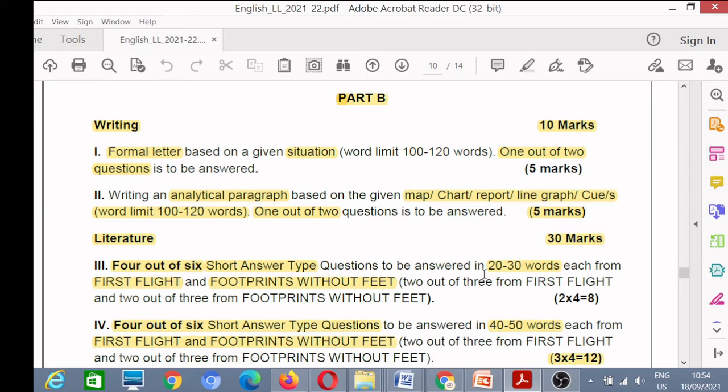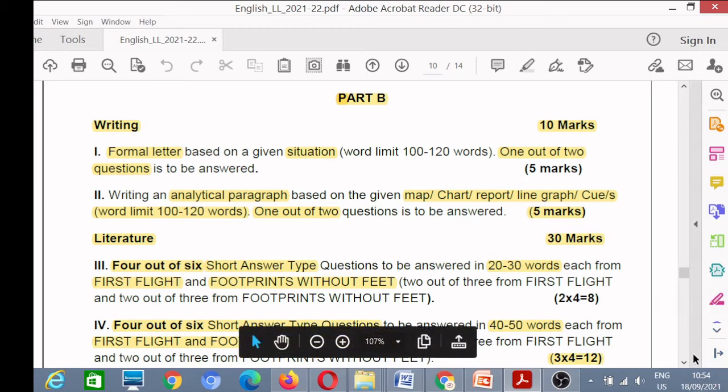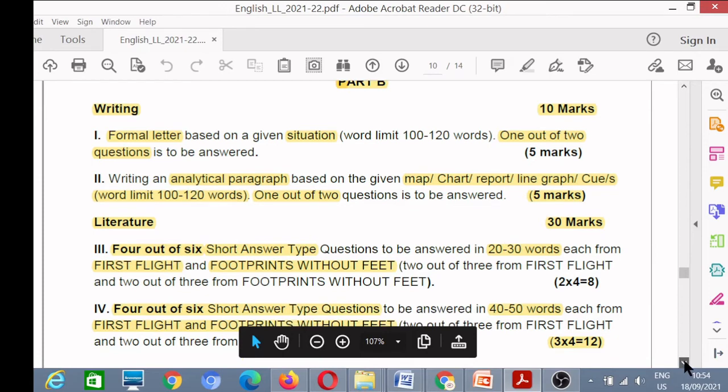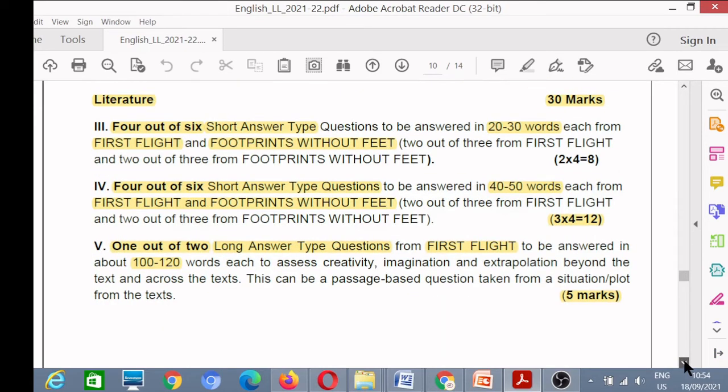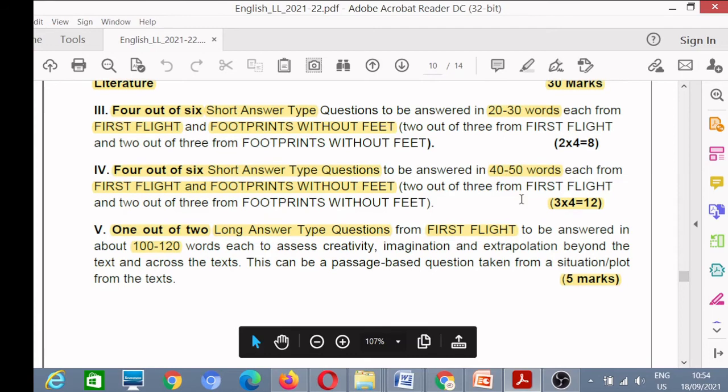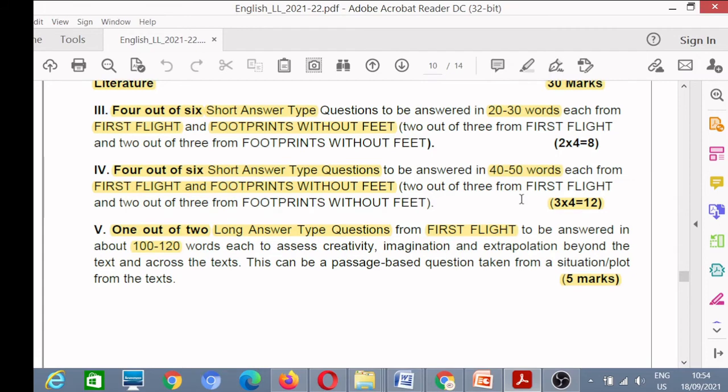On a similar pattern, again you will get a 3 marks question. The pattern is the same, but here the marks are 3 for each question. Again you will have a choice of 4 out of 6, 3 questions from each book, and you will have to attempt 2 questions out of 3. The word limit is 40 to 50 words here.